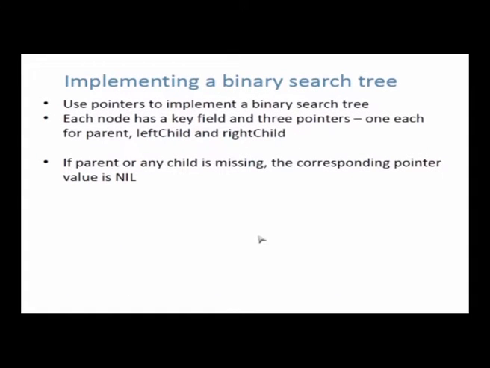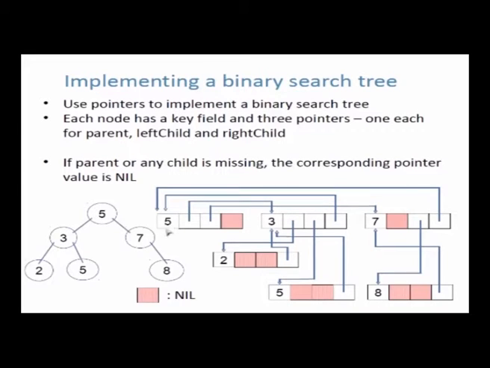That's the difference. How do I implement a binary search tree? I can't use an array, I use pointers. Every node has the key field, a left child pointer and a right child pointer, since there are only 2 children you only need 2 pointers, and it has a parent pointer to the parent. So you have the key value which is 5, a left child pointer, a right child pointer, and 5 has no parent, that's why this is null. 3 on the other hand has a parent pointer pointing to 5. So very simple, just keep the key value, left child, right child and parent pointers for every node, and the pointer based data structure that you make is a binary search tree.